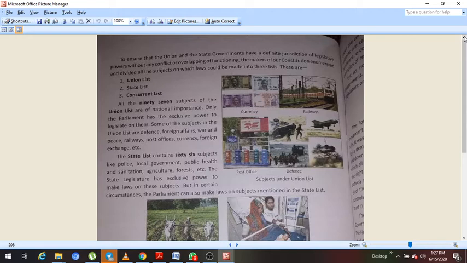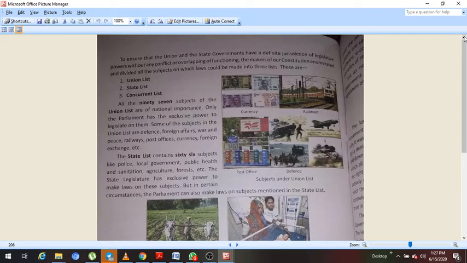So first, union lists are those lists which are nationally important, state lists are those which are important for states, and concurrent lists are those where items are included for importance of the state as well as nation. So these are the lists.